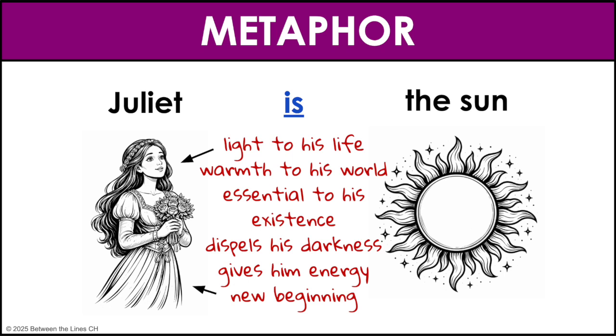This metaphor shows that Romeo's love is all-consuming and overwhelming. Juliet isn't just important to him, she's as vital as the sun itself. The metaphor emphasizes the intensity and depth of his feelings.